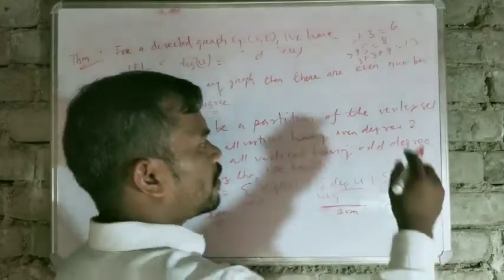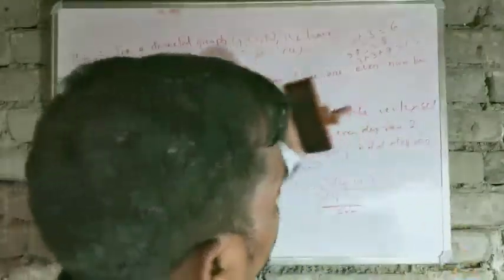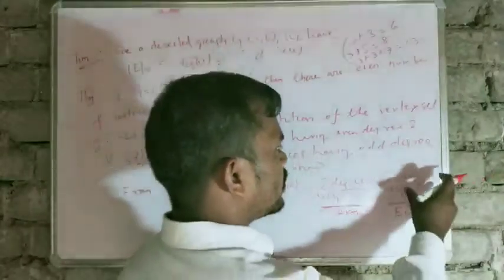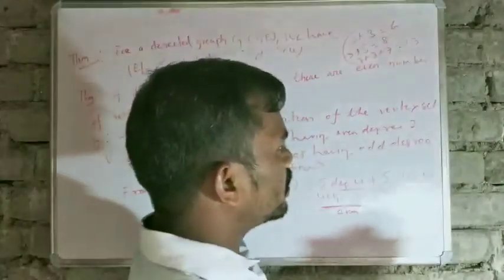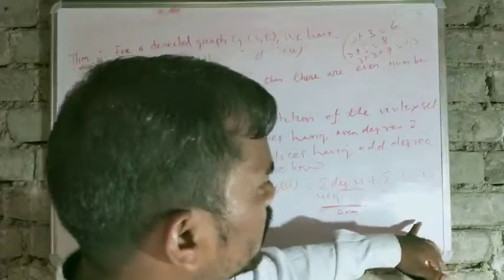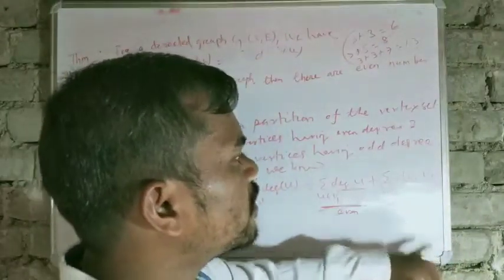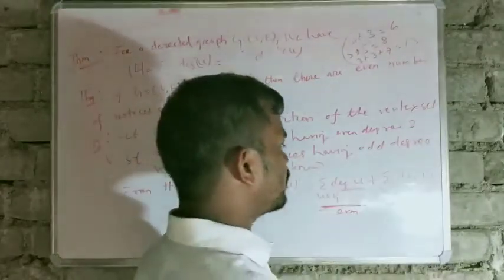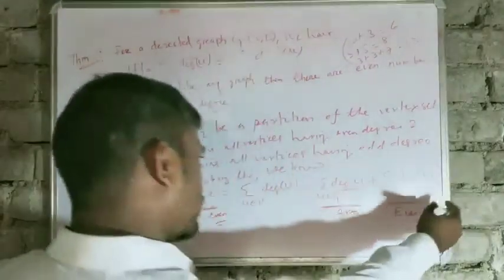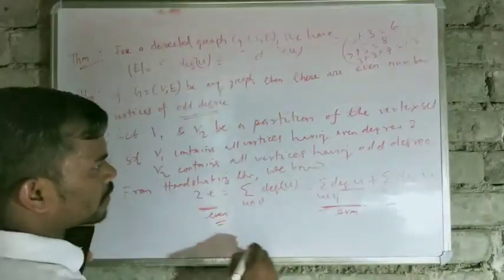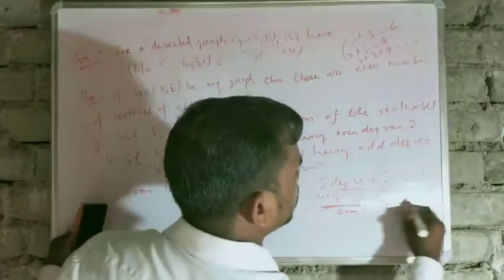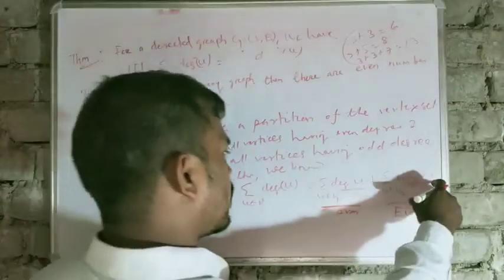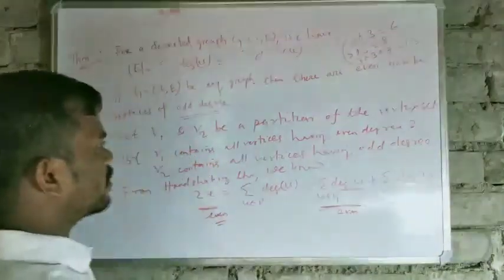That means what I am trying to say is that if you are adding some odd numbers and the result is an even number, that means you are adding an even number of odd numbers. Okay, so we can write: we are adding an even number of odd numbers, then we will get an even number.